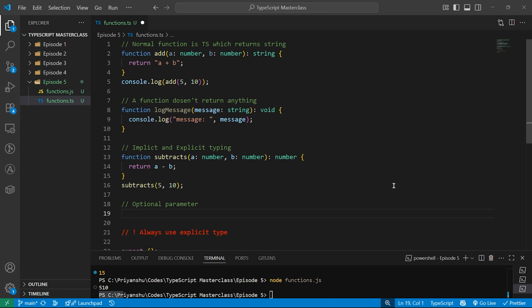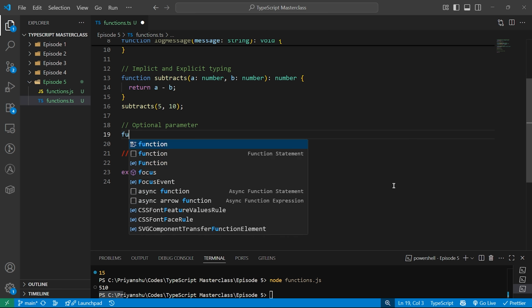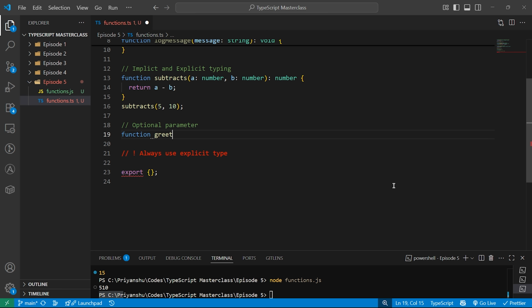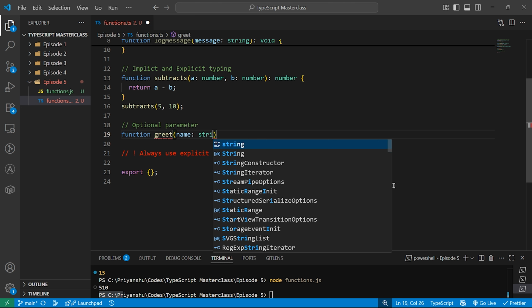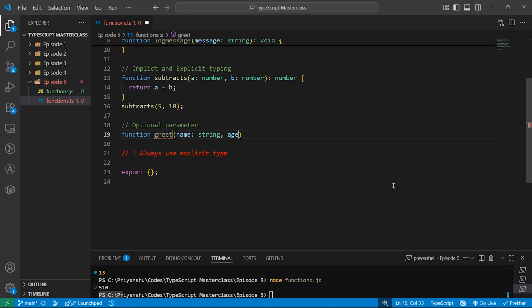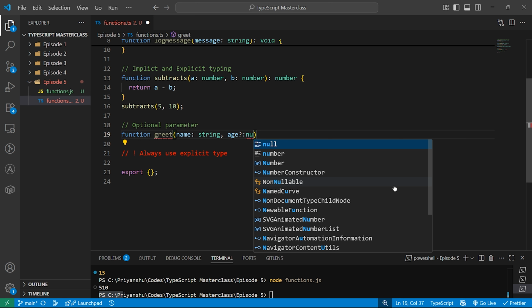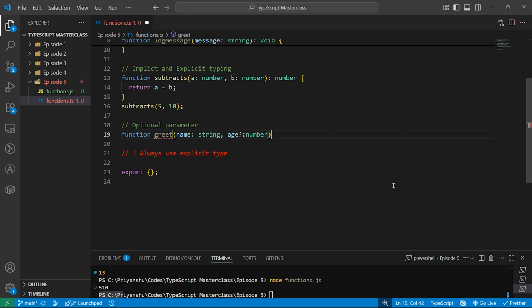Let's take an example, let's write a new function greet maybe. We'll go with greet, and name will be of type string. Okay, we'll take age, and let's make age optional. How will you make it optional? We have seen this in our previous classes. You just add a question mark over here. Now this is optional. Here I will do number. And here let's make it of type void. Maybe I don't need it to return anything.